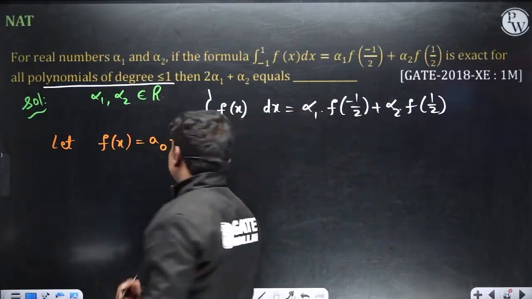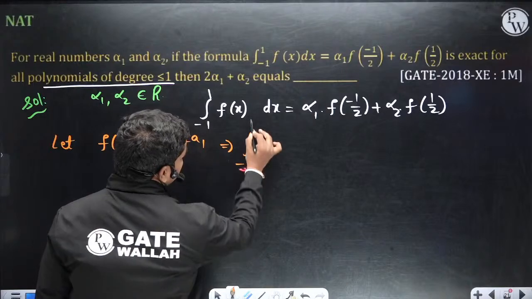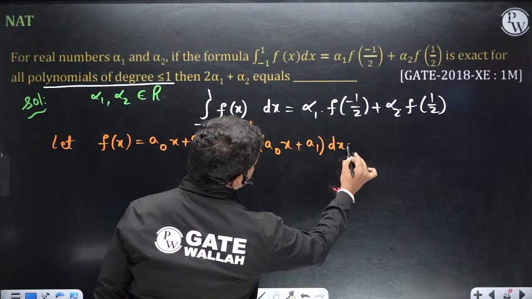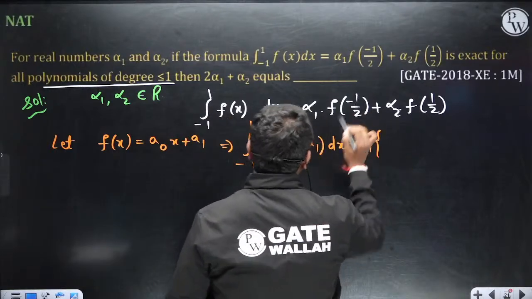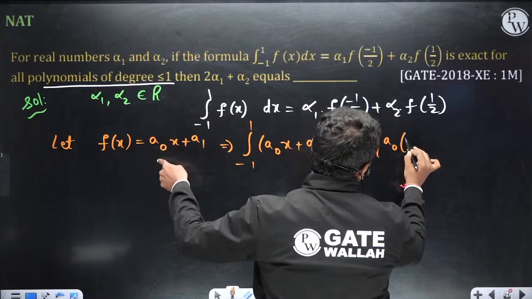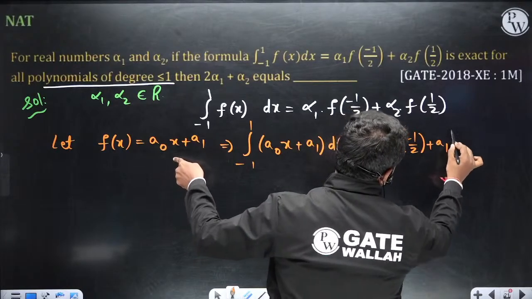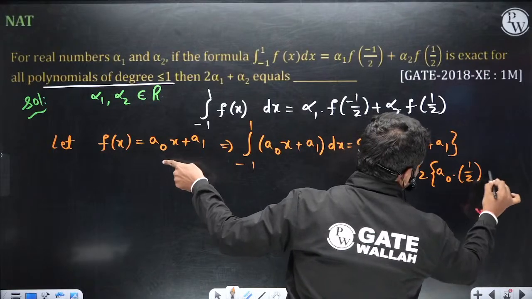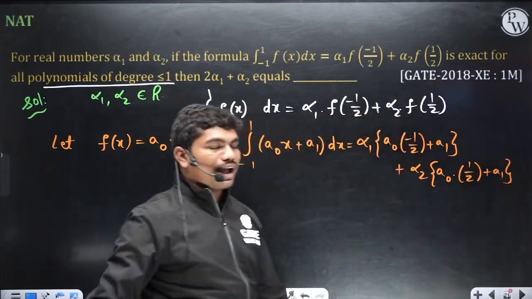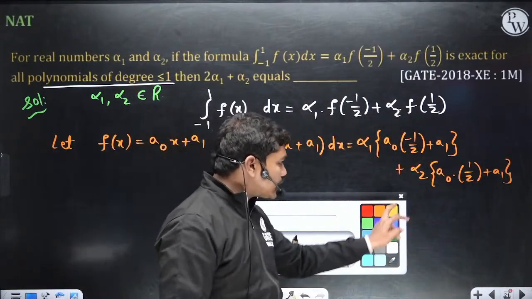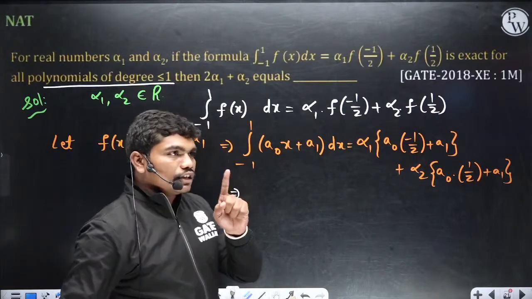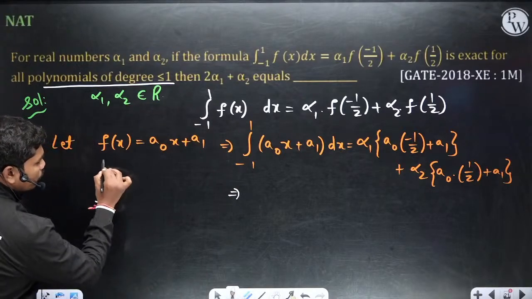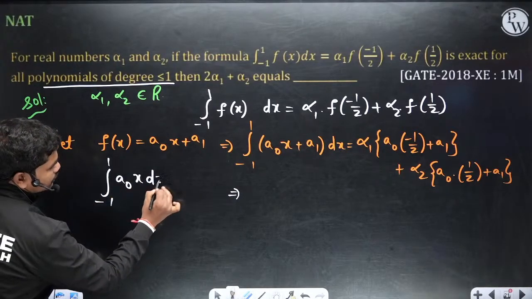Therefore this implies integral from minus 1 to 1 of a naught x plus a1 dx is equal to alpha 1 times f of minus half, so a naught into minus half plus a1, plus alpha 2 times a naught into 1 by 2 plus a1. So this is what you have here. Try to understand carefully. Tell me one thing, first of all, this is one very important point actually. Can you tell me if I calculate this value, what is the answer I will get?